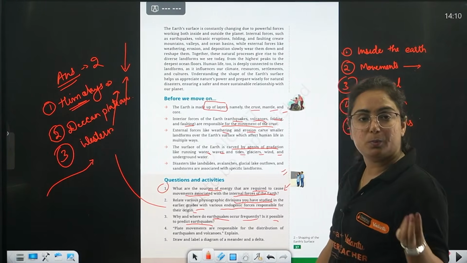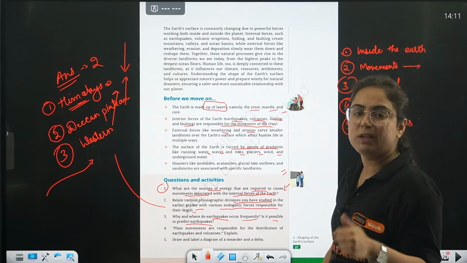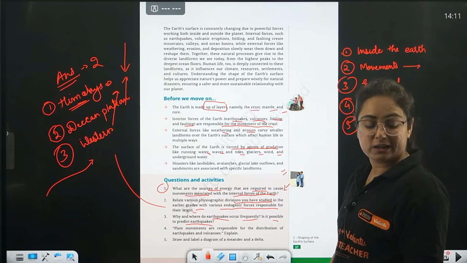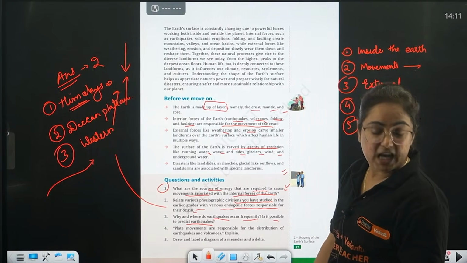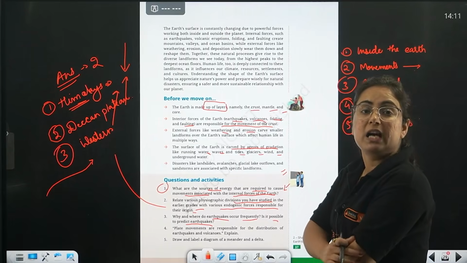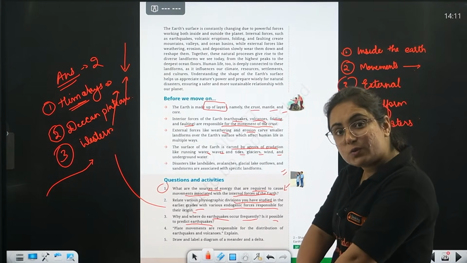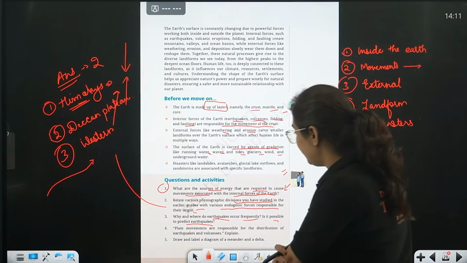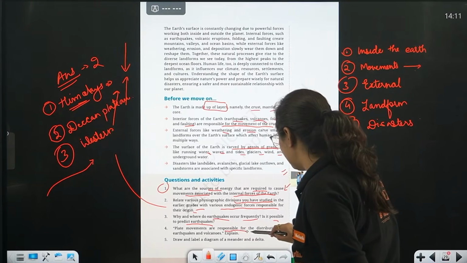Is it possible to predict earthquake? Yes, it is possible. We can even see the change in the animal behavior as well as seismic waves help us to predict what? Earthquake. The device is known as what? Seismograph. Okay, very good.